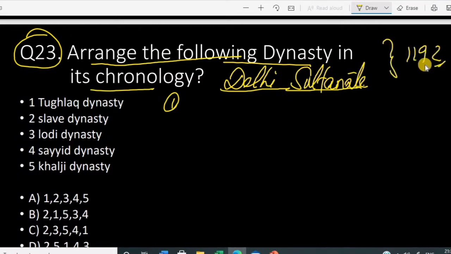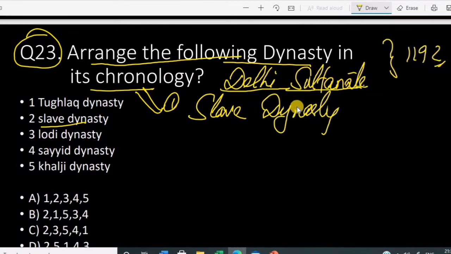Okay, what this Muhammad Ghori did was he set his slave as governor, and he returned back to his place. He was from Afghanistan. Then he started administrating our country, that is Delhi, by appointing a slave. Okay, so first the Slave dynasty.